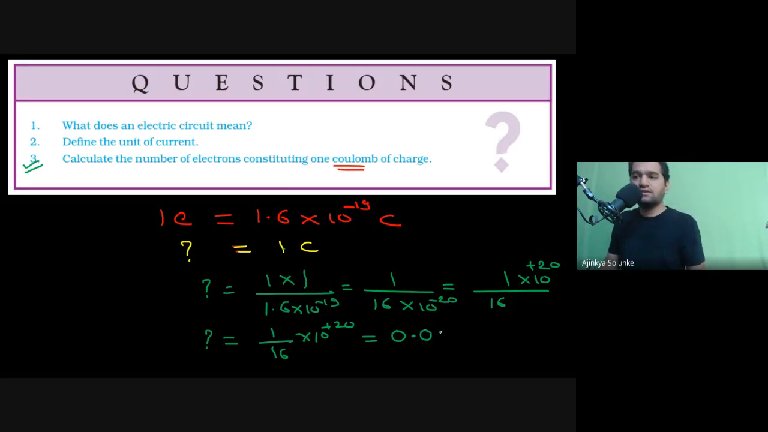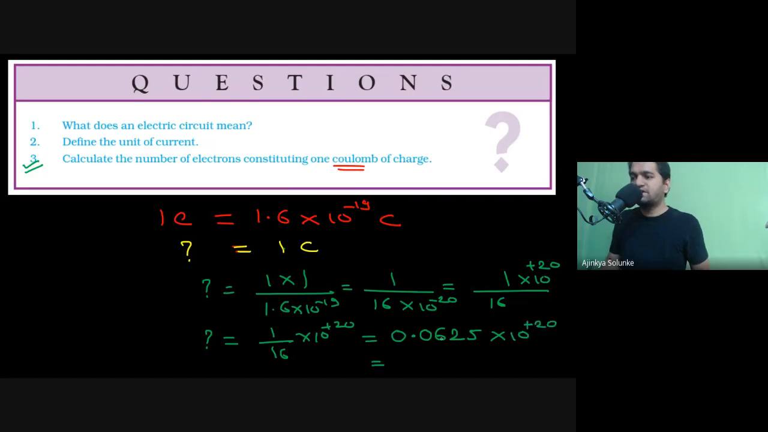16 6s are 96, right? 100 minus 96 is 4. Okay, so 4 is 40. 16 2s are 32. So 40 minus 32 is 8. So 80, and 16 5s are 80. And that is your 10 to the power plus 20.